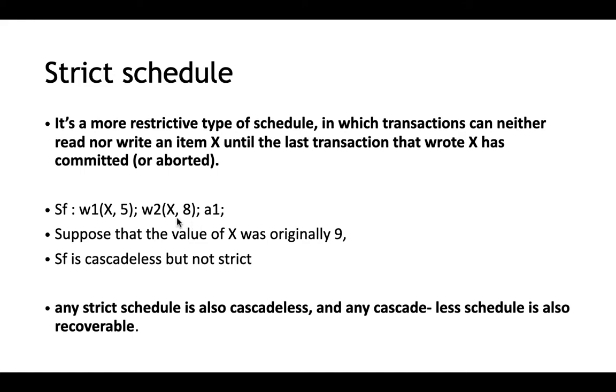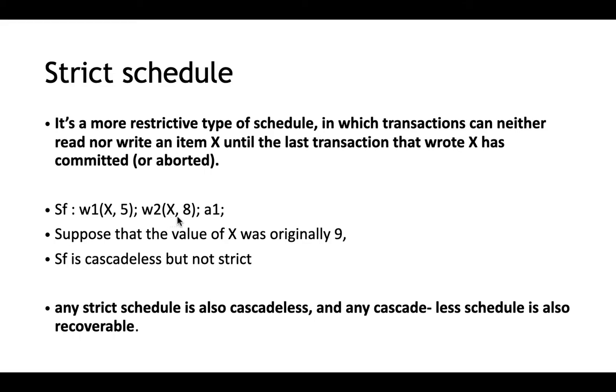Now strict says for an event to write, that is, for the transaction T2 to write X, the first transaction that wrote X should have committed. That is, W1 should have committed, only then can X be written by some other transaction. So cascadeless prevents only the read operation. This prevents both read and write operations on that particular data item. If it was written by some other transaction, we should wait until it is committed. Hope that part is clear.